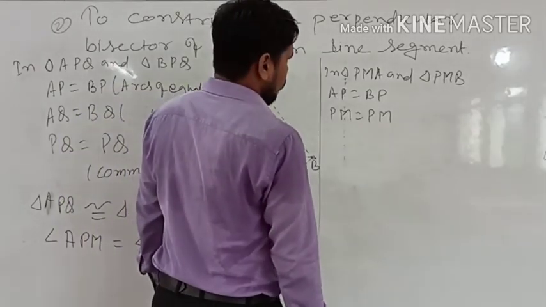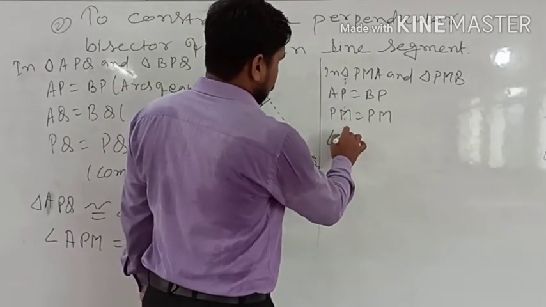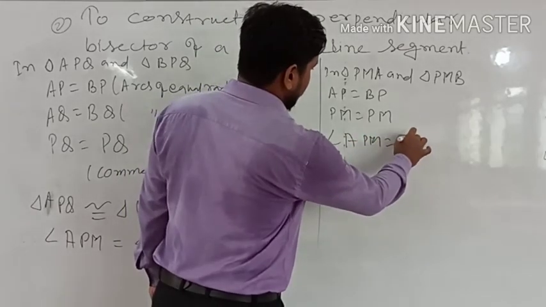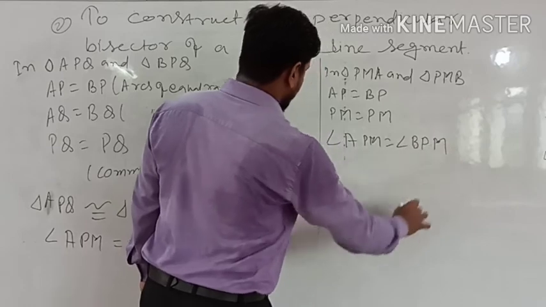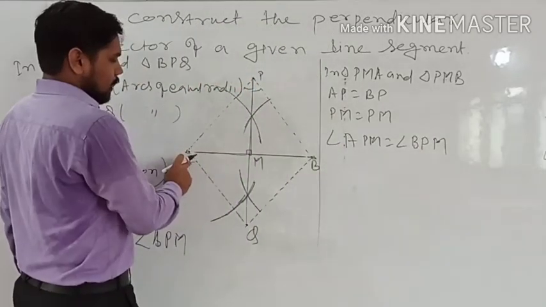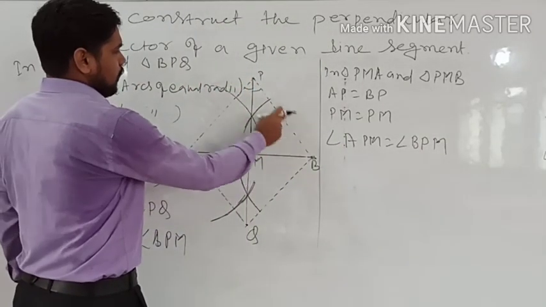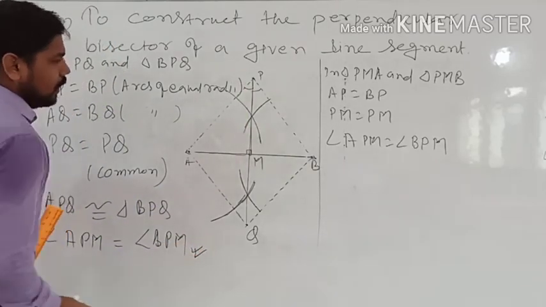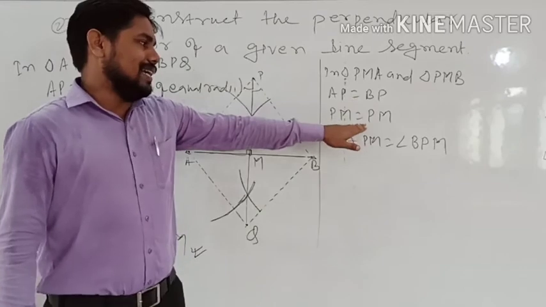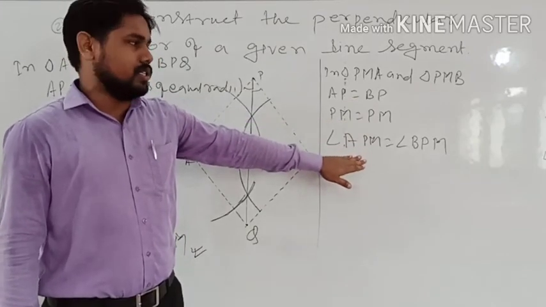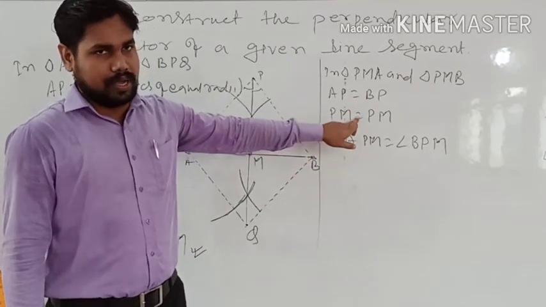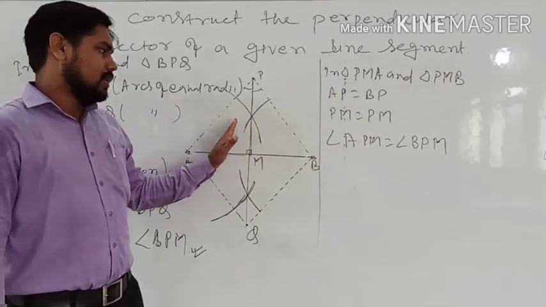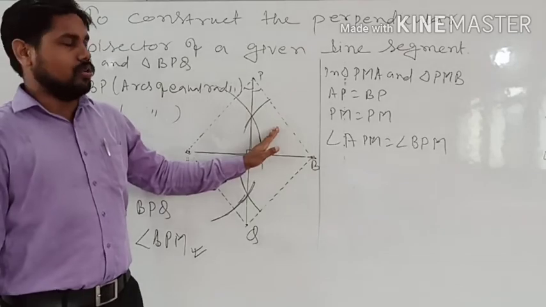And angle APM is also equal to angle BPM. So now here two sides are equal and one angle is equal, so side angle side congruency. With the help of side angle side congruency, you can say these two triangles are congruent to each other.